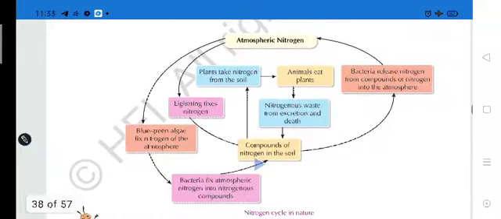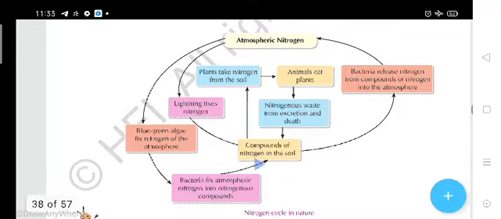So here is a cycle. Students, by this flow chart you can easily understand what is happening. Let me explain. This is the atmospheric nitrogen, which means nitrogen present in the atmosphere. Then, by different methods, by lightning and by blue green algae and rhizobium bacteria, that nitrogen will be changed into a soluble form.